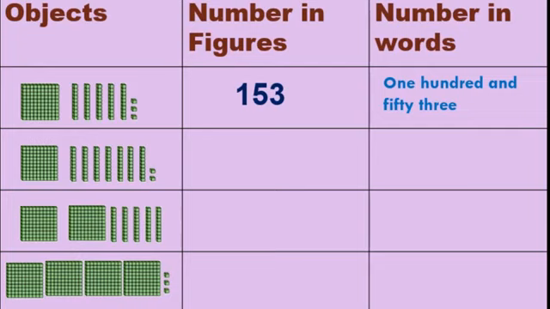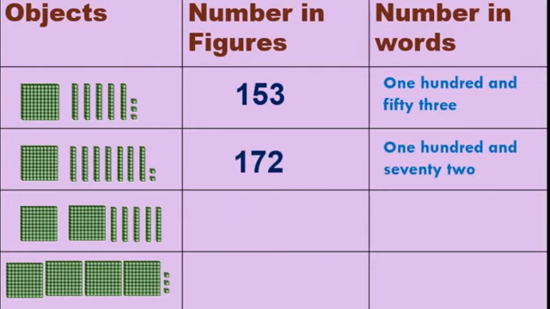Okay, we'll move to the second one. 100 bundle is there and 7 tens are there and 2 units. So that is 172. In words, 172. Third one. Yes, there are 200 bundles are there.